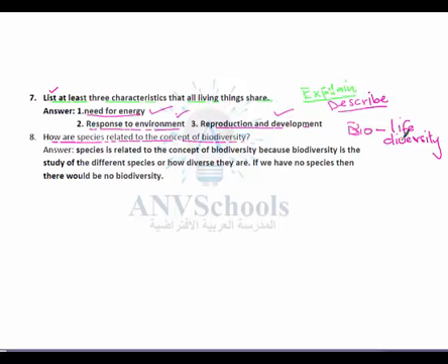So species is related to the concept of biodiversity in what sense?